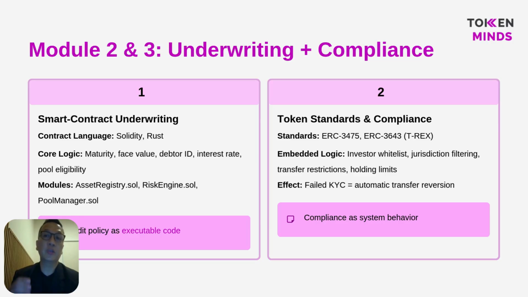So smart contracts written in Solidity and Rust define the financial logic, including maturity, face value, interest rate, debtor identity, and pool eligibility. Dedicated modules manage asset registration, risk evaluation, and pool administration, so credit policy becomes system behavior instead of paperwork. So token standards such as ERC 3475 and ERC 3643 embed KYC, jurisdiction filters, transfer restrictions, and holding limits directly into the assets. So if an investor fails compliance, transfers automatically revert, ensuring regulatory rules are enforced at the protocol level.